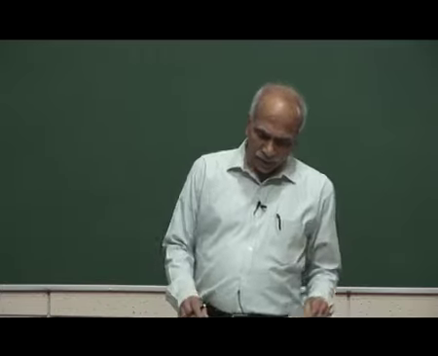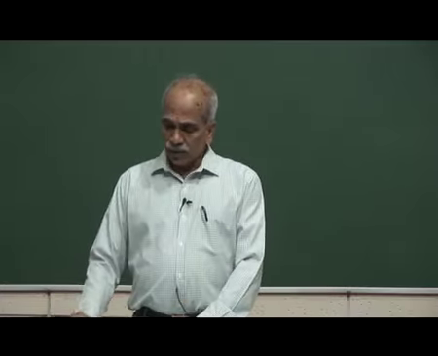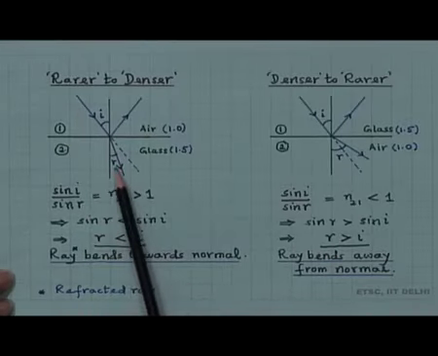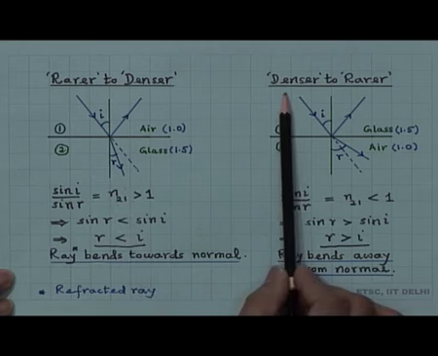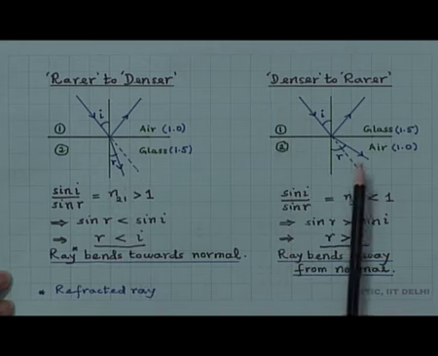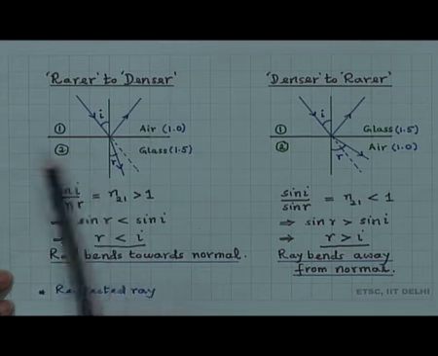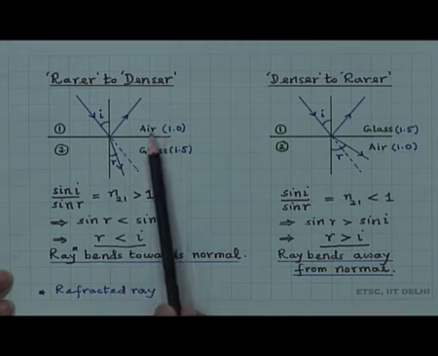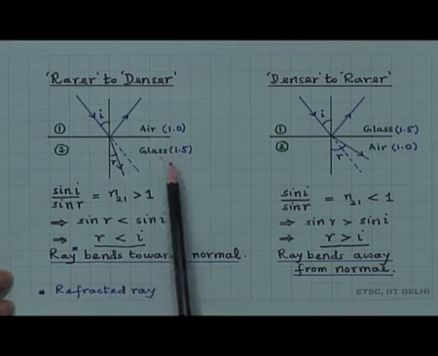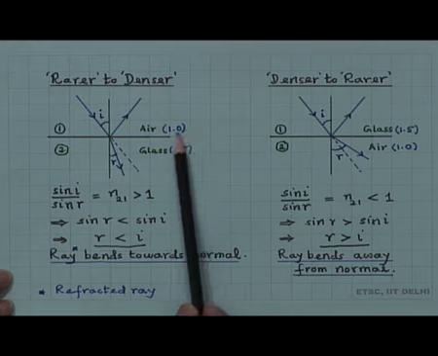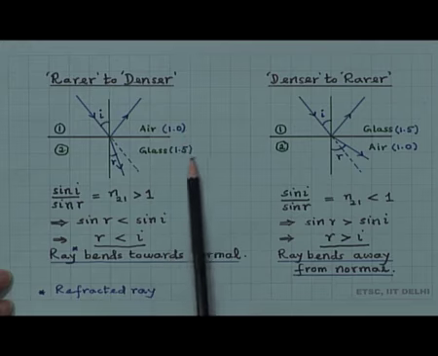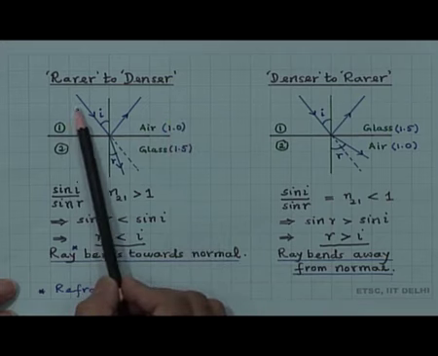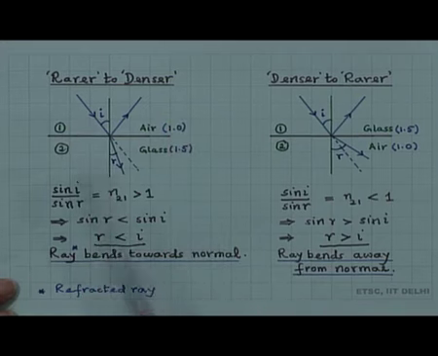Now, let us see in particular refraction when light is entering from a rarer medium to a denser medium, and when it is entering from a denser medium to a rarer medium. Note the angle of incidence I and the angle of refraction r here. I have considered an air-glass interface just as an example. Air has refractive index 1, glass is 1.5.